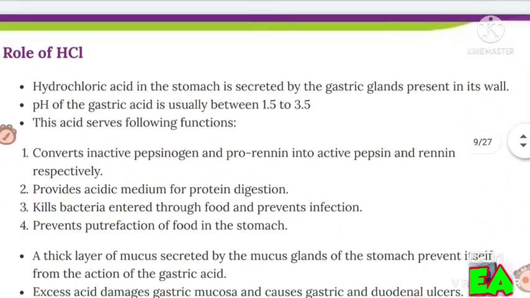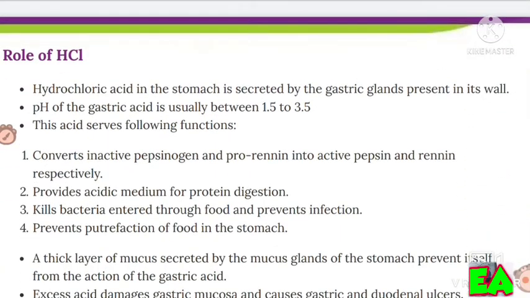Role of HCl, hydrochloric acid. Hydrochloric acid in the stomach is secreted by the gastric glands present in its wall. pH of the gastric acid is usually between 1.5 to 3.5. This acid serves the following functions: converts inactive pepsinogen and prorenin into active pepsin and renin respectively, provides acidic medium for protein digestion, kills bacteria that enter through food and prevents infection, prevents putrefaction of food in the stomach.